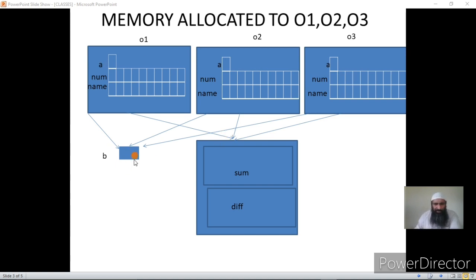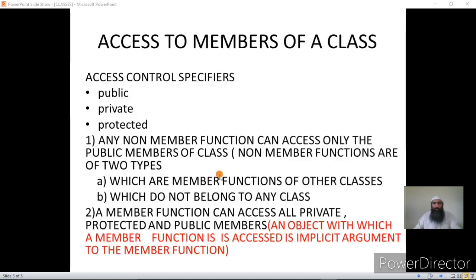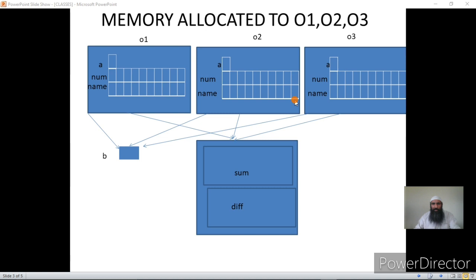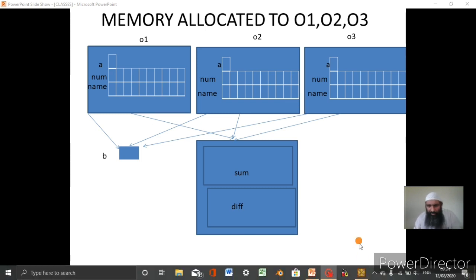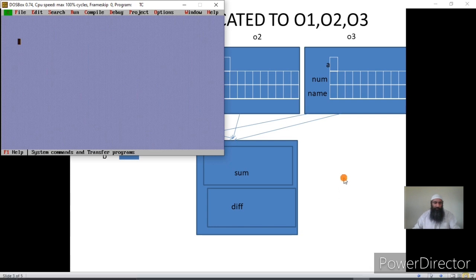In case of a shared member, b has the names o1.b, o2.b and o3.b, but b will be created only once. This is true of static members. After this, how do we access the members of a class? We'll see that later. Let us do the programming exercise on the first part that we learned.